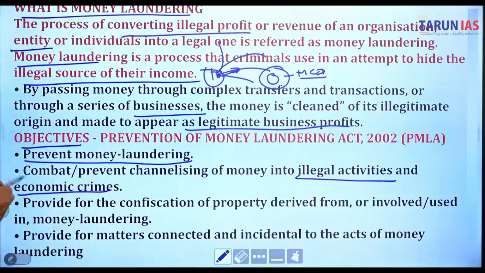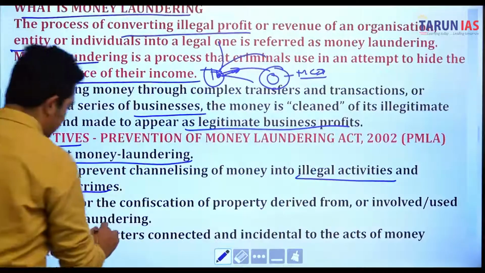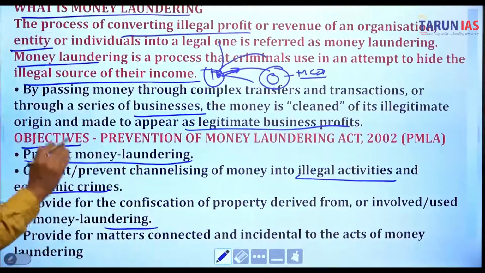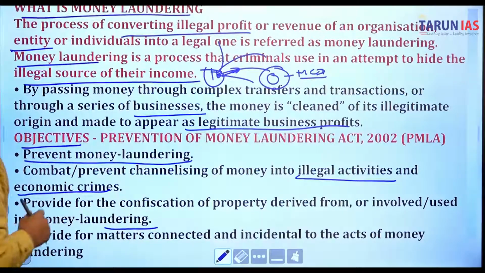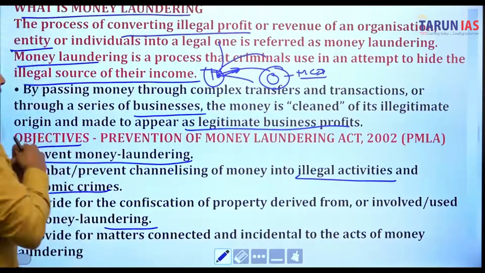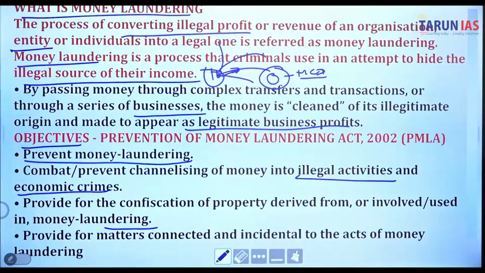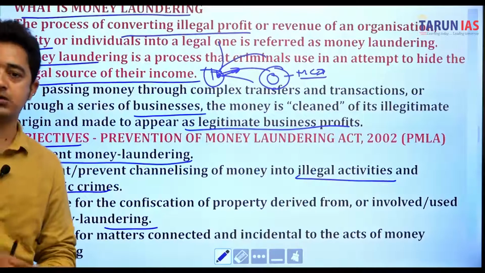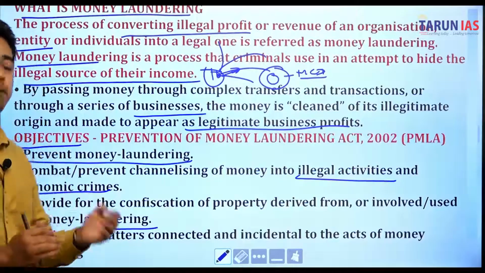Provide for the confiscation of property derived from, or involved or used in, money laundering. Provide for matters connected with and incidental to the act of money laundering. So basically we now understand that if we convert the illegal profits or revenue of an organization into a legitimate source of business, that is known as money laundering.